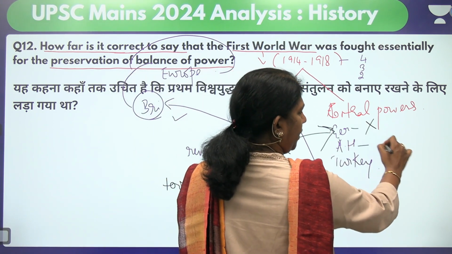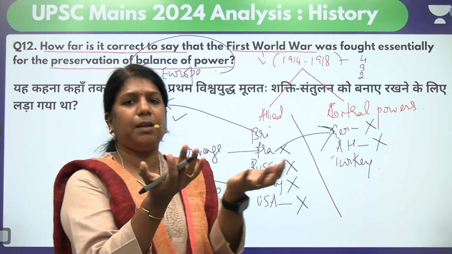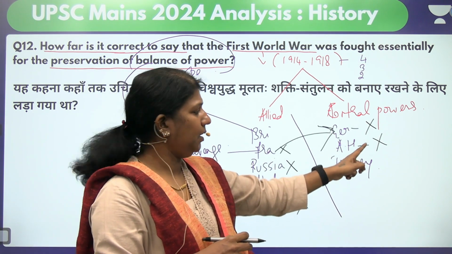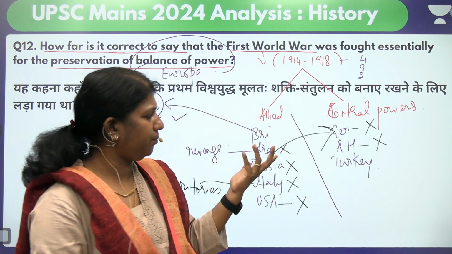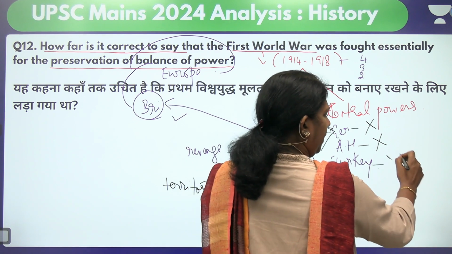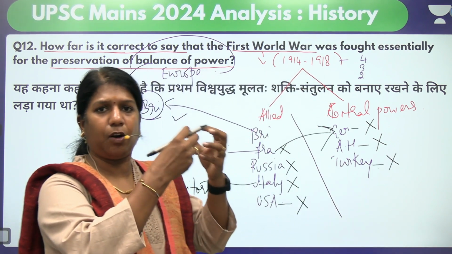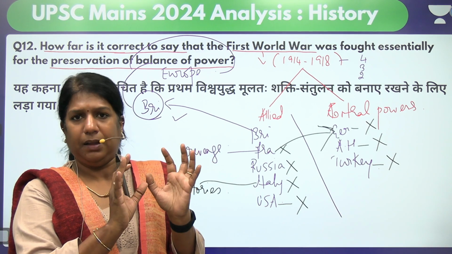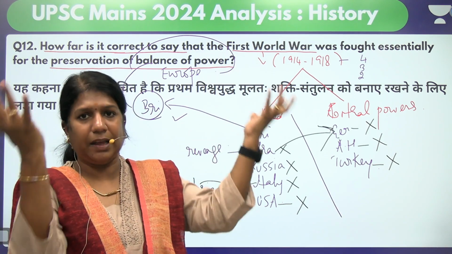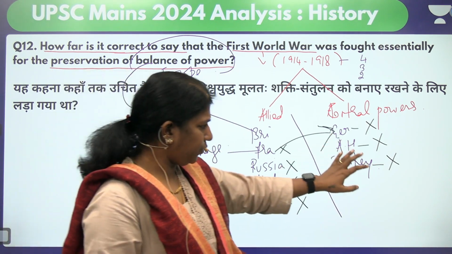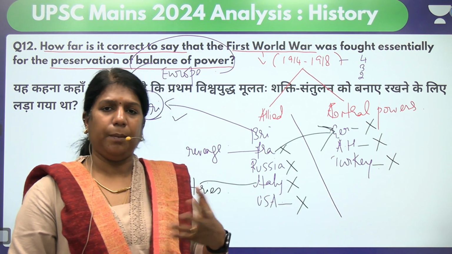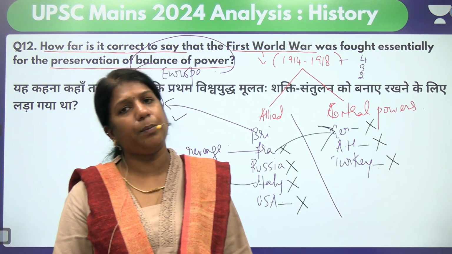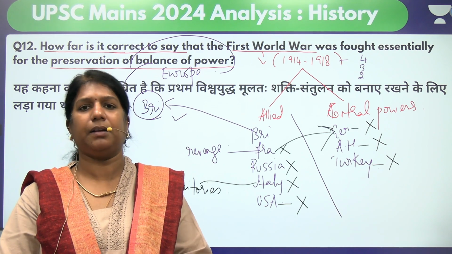Habsburg Empire, Austria-Hungary. She wanted to maintain the Balkan states under her control, and she wanted to show her supremacy. So she never wanted to maintain balance of power. And Turkey again, no balance of power, because the Ottoman Empire almost started breaking. Turkey was a very small country now. Though the empire was running, it was not like the previous Ottoman Empire. So she wanted to take revenge because many states had declared independence. So the only country which came to maintain balance of power was Britain.